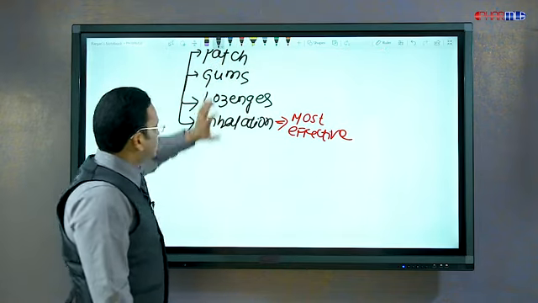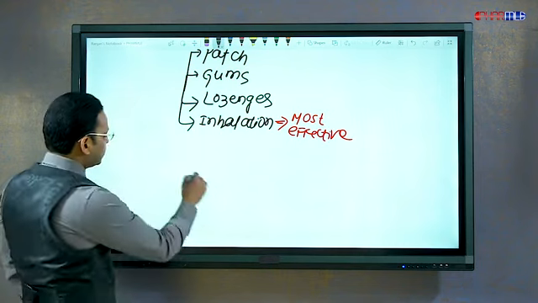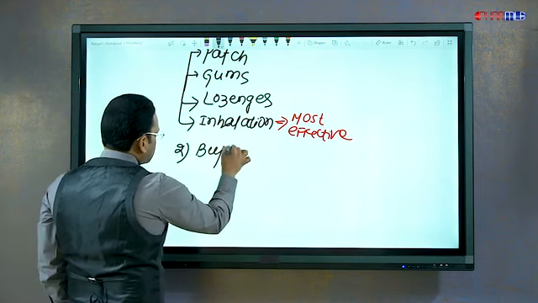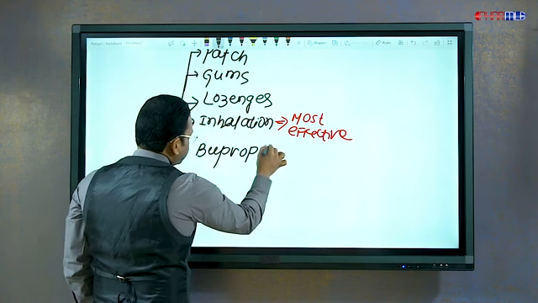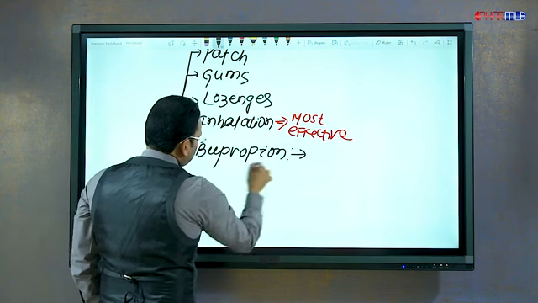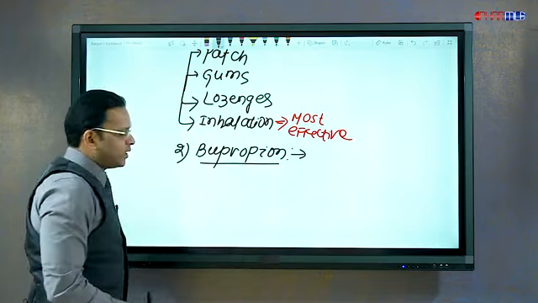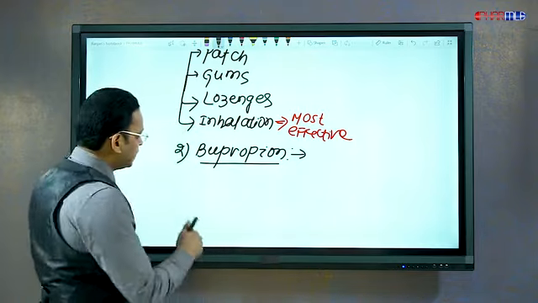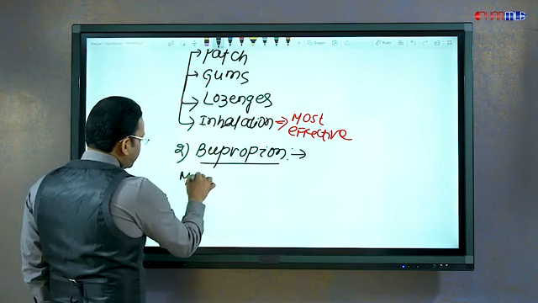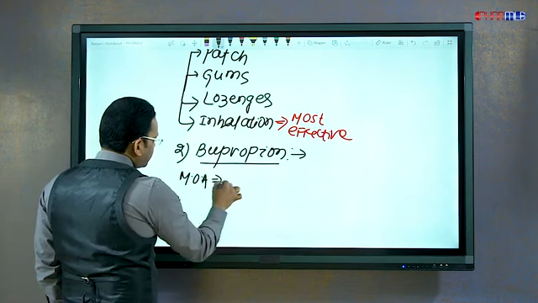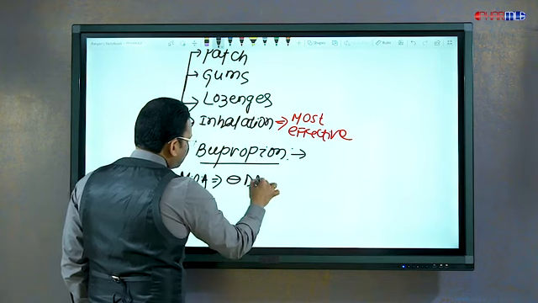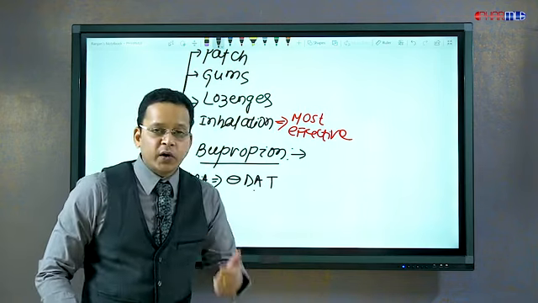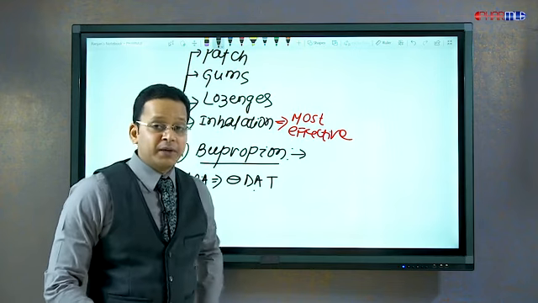So one is nicotine replacement. Second, we can use an antidepressant. So guys, bupropion is an antidepressant. I did not discuss it in antidepressants because it is primarily used as an anti-smoking agent. Bupropion acts by inhibiting dopamine transporter. DAT is dopamine transporter that is required for dopamine reuptake into the presynaptic neuron.